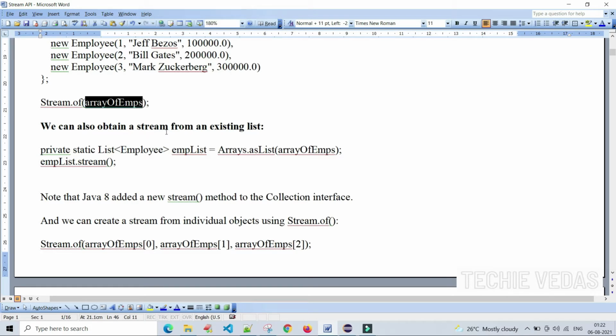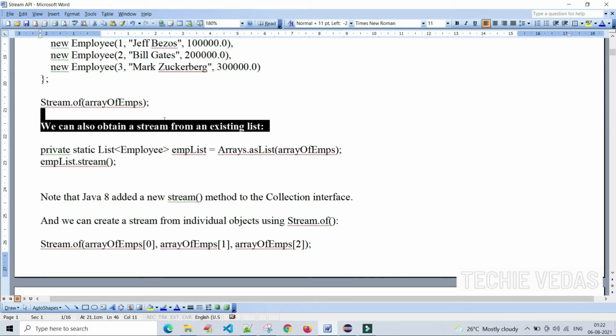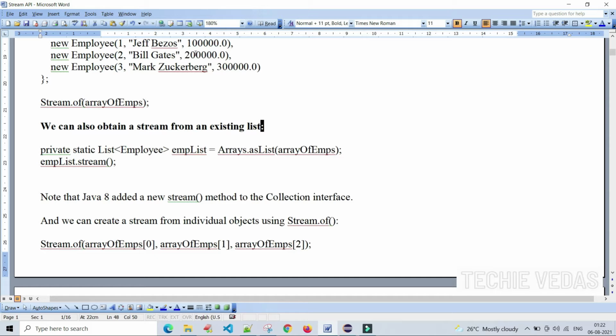We can also obtain a stream from an existing list. This is another way to create a stream, using the existing list. Earlier we did it using arrays, now using a list. Let's see how to do it. We have created a list here. This is the collection; List is the collection element. This list contains the employee objects.